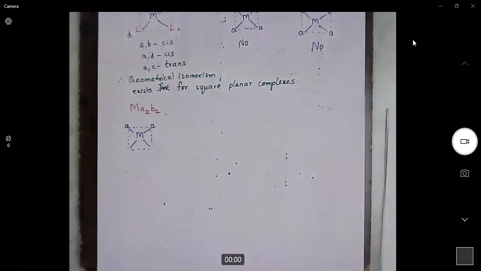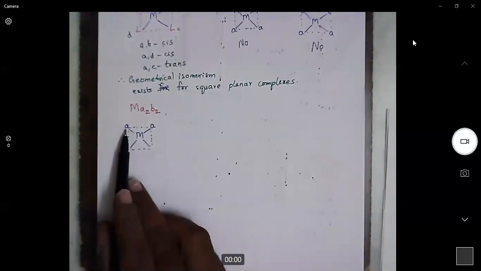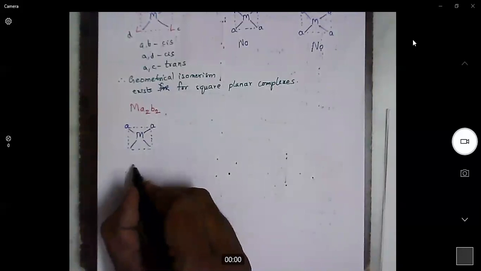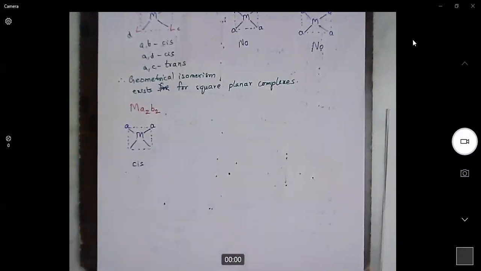What is a cis complex? If two same ligands are adjacent to each other, then we call it a cis isomer. So in this case, we can call this a cis isomer. So forget about the other two ligands.